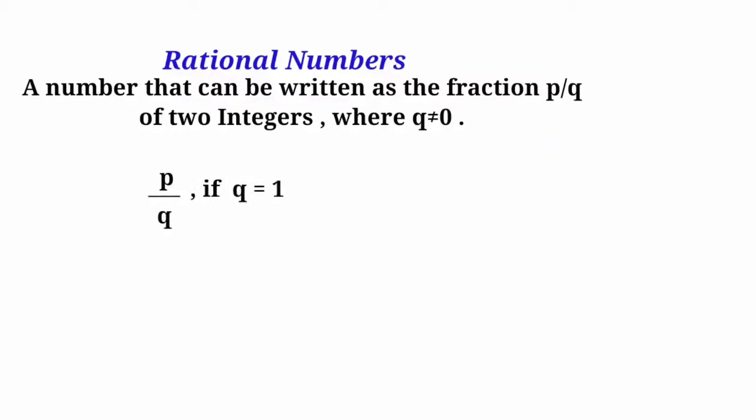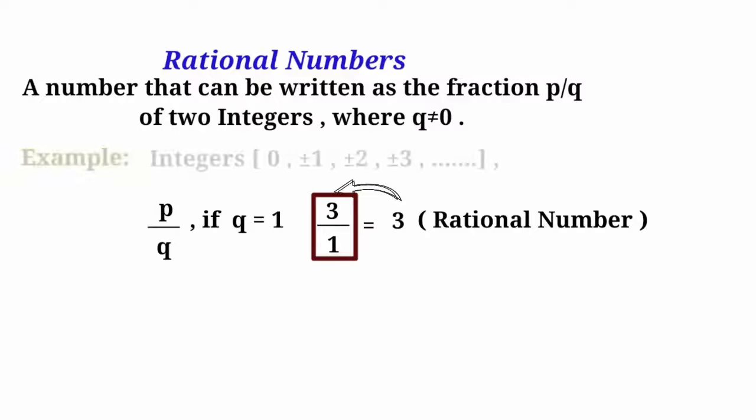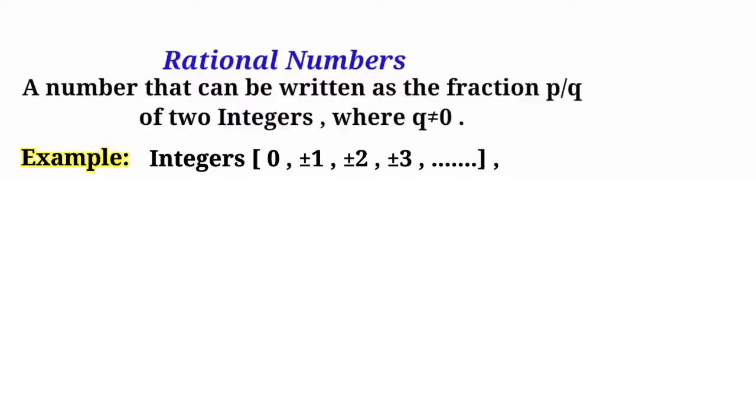Since q may be equal to 1, the integer 3 is also a rational number because we can also write it as 3 by 1. Hence, every integer is a rational number. The mixed numbers are also rational numbers because they can be rewritten as a fraction. Like 1 whole 1 by 2 can be rewritten as 3 by 2.